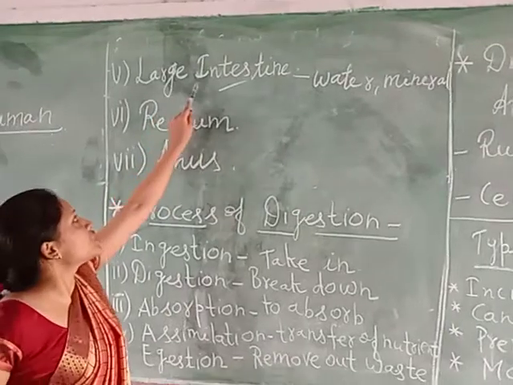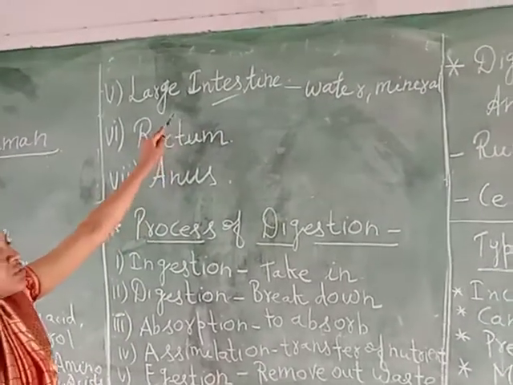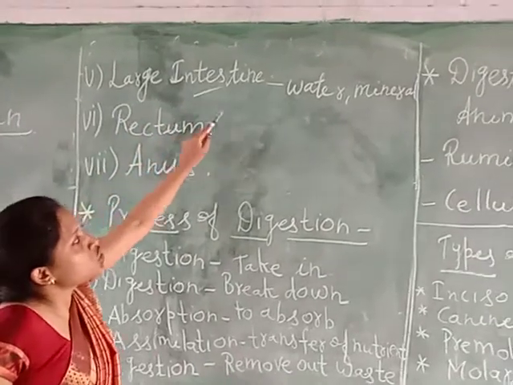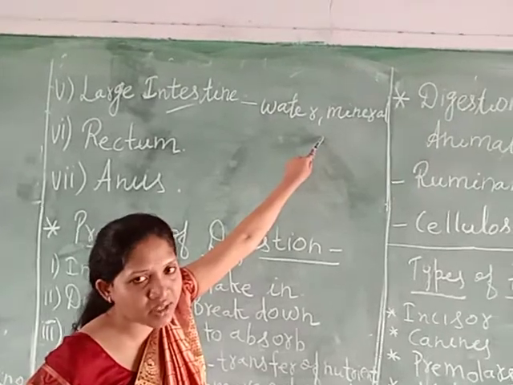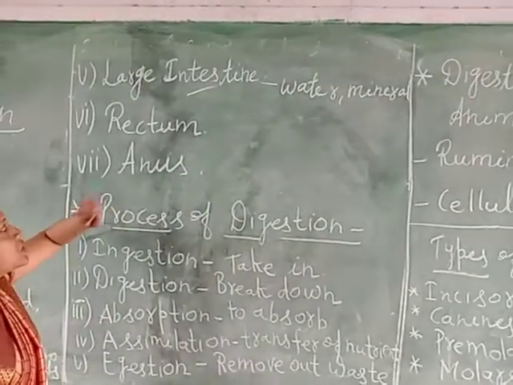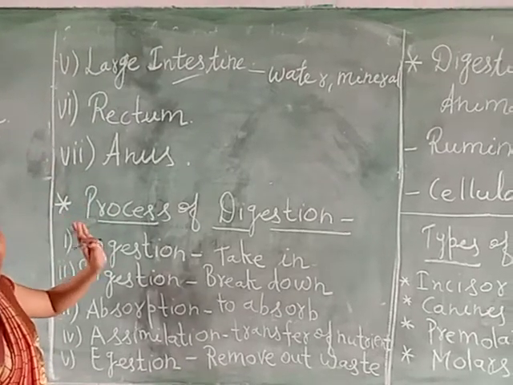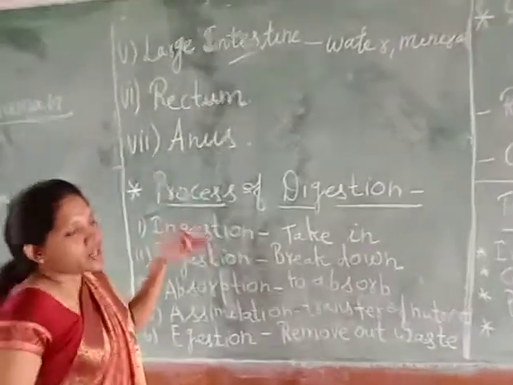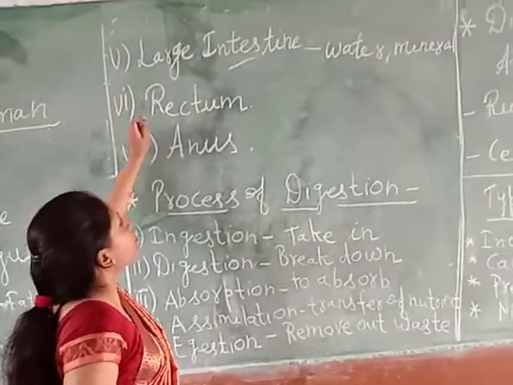So the large intestine is the part of our digestive system where the absorption of excess water and minerals takes place. Clear, students? Okay. Then afterwards, the remaining waste material will not contain any nutrient, so that will be transferred to the rectum.